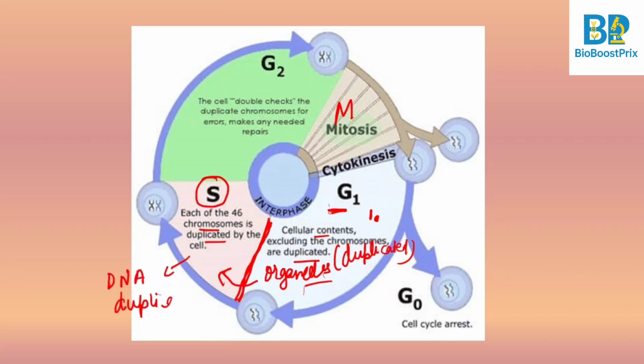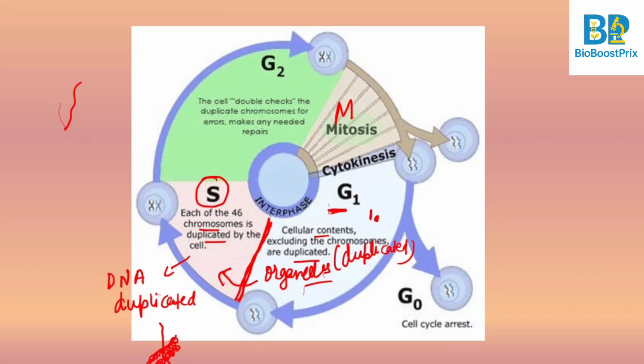DNA gets duplicated. So if this is one chromosome, it has 2 DNA copies, because the DNA duplication has taken place. So DNA has duplicated in each of the 46 chromosomes. Now the chromosome needs to divide, because the DNA is duplicated and the chromosome becomes heavy, so it cannot carry that much genetic material, so it divides.